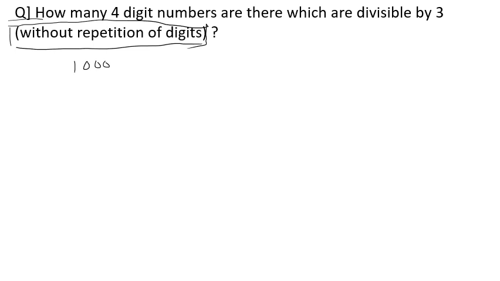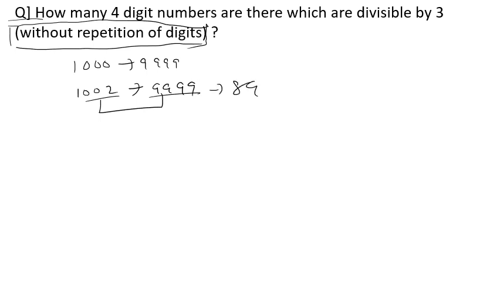So you will start from here. First 4-digit number is 1000 and it goes on till 9999. And first 4-digit number divisible by 3 is 1002 and last 4-digit number divisible by 3 is 9999. Fine. Now, how many numbers between these are basically divisible by 3? So every third number will be divisible by 3. So how many numbers are there from 1002 to 9999?